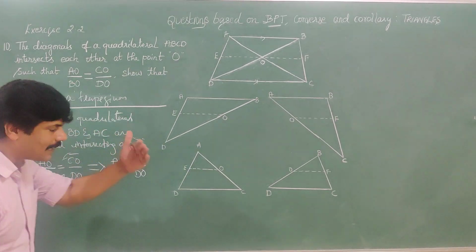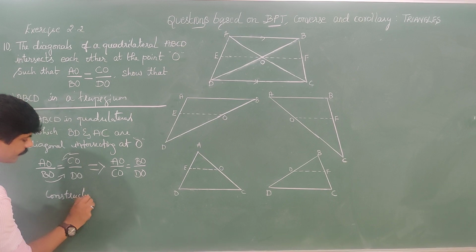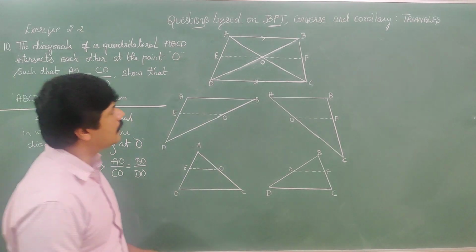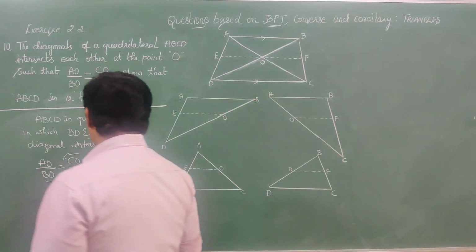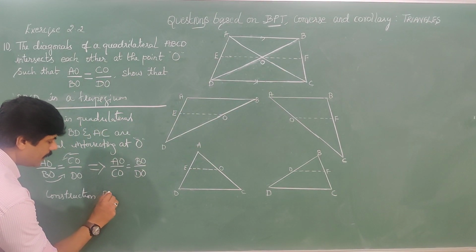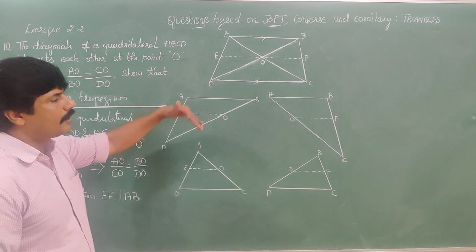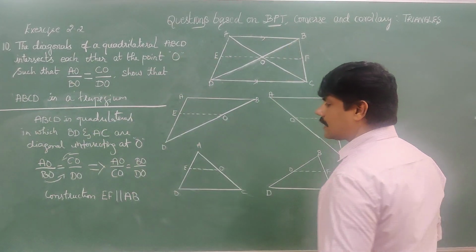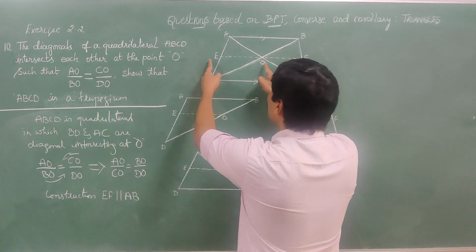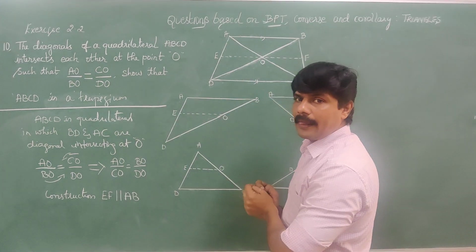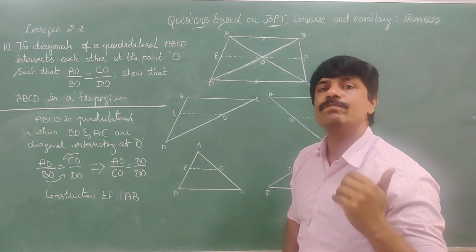Now make a simple construction. What is the construction? Construct EF parallel to AB. EF parallel to AB is constructed. I said when EF is parallel to AB, then EO is also parallel to AB and FO is also parallel to AB. Why?